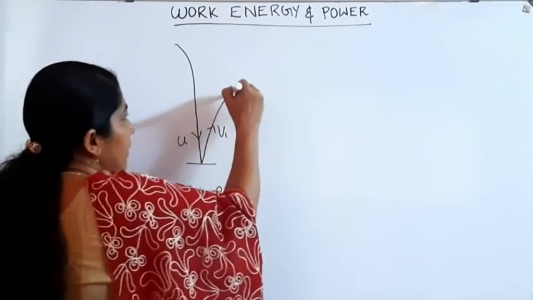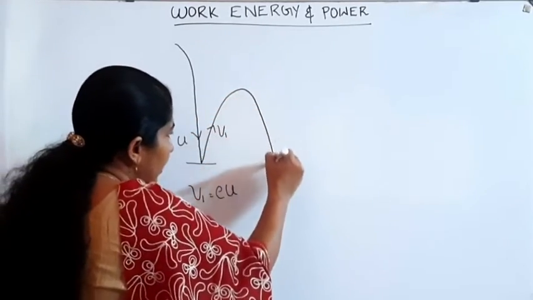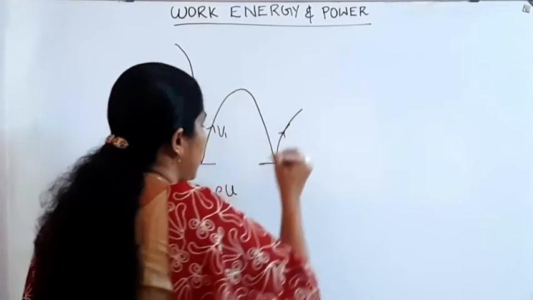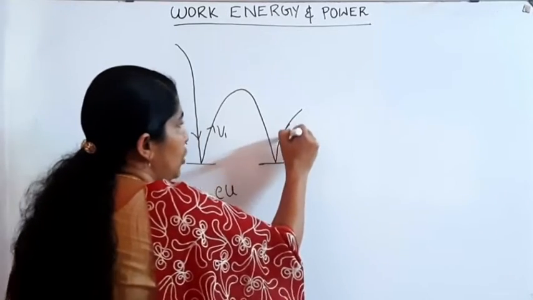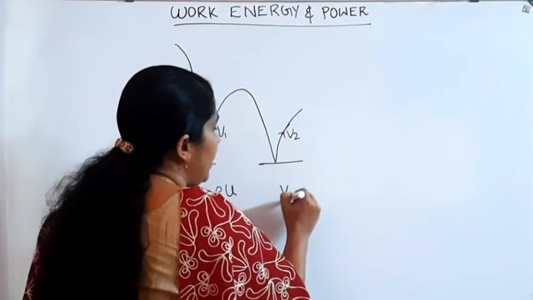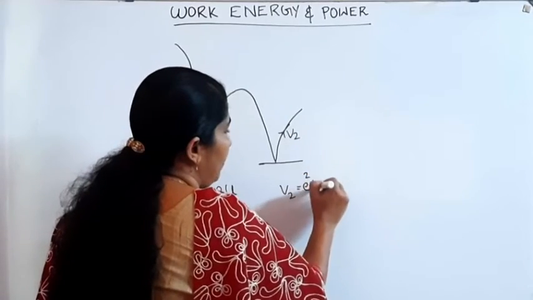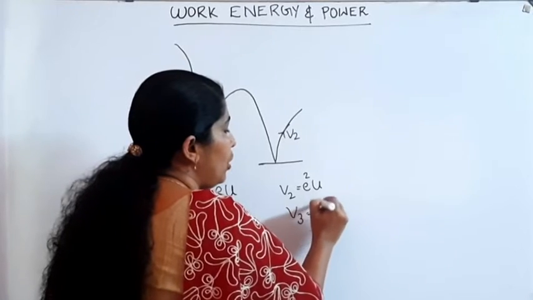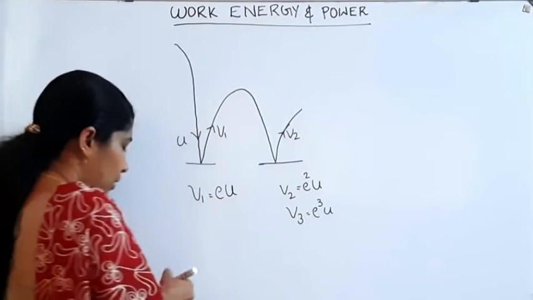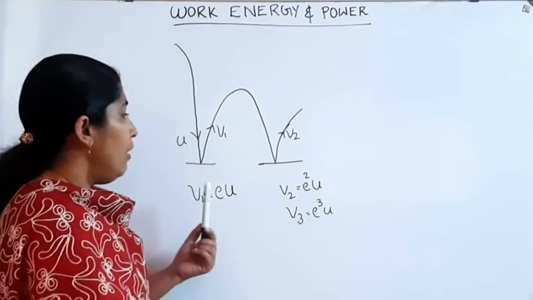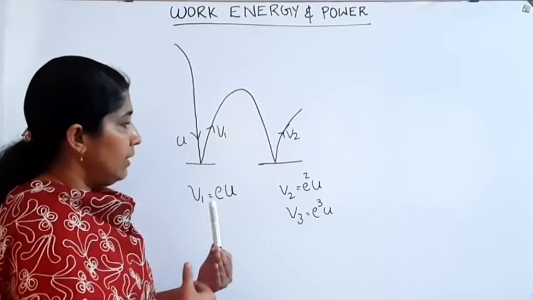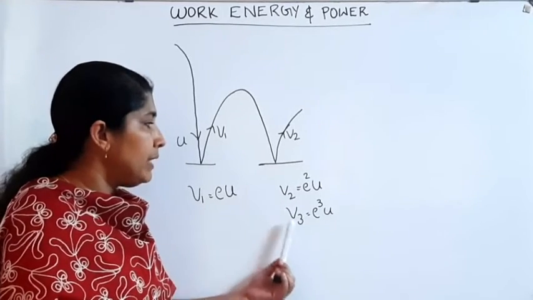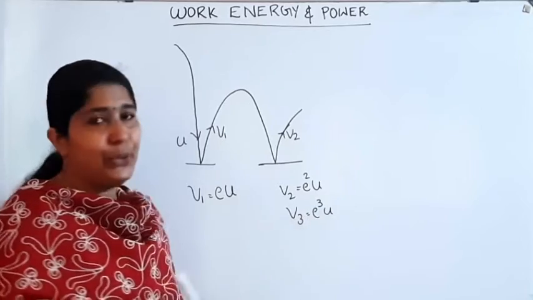Then it makes second rebound. After second rebound, that velocity can be taken as v2. v2 is equal to e square into u. Like that, v3 can be written as e cube into u, and so on. These are the equations for the velocity after rebound: first rebound eu, second rebound e square u, third rebound e cube u.